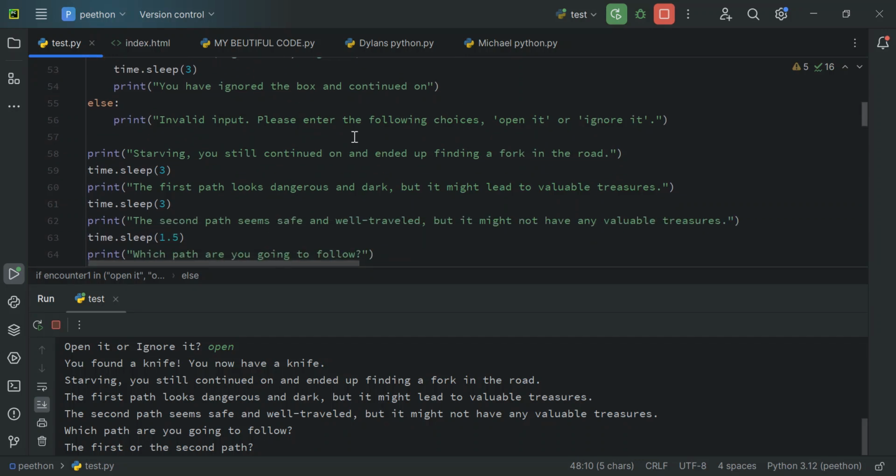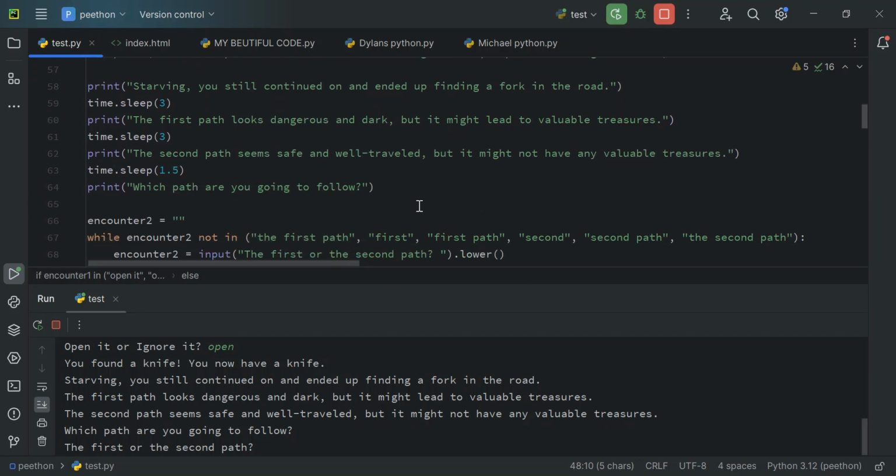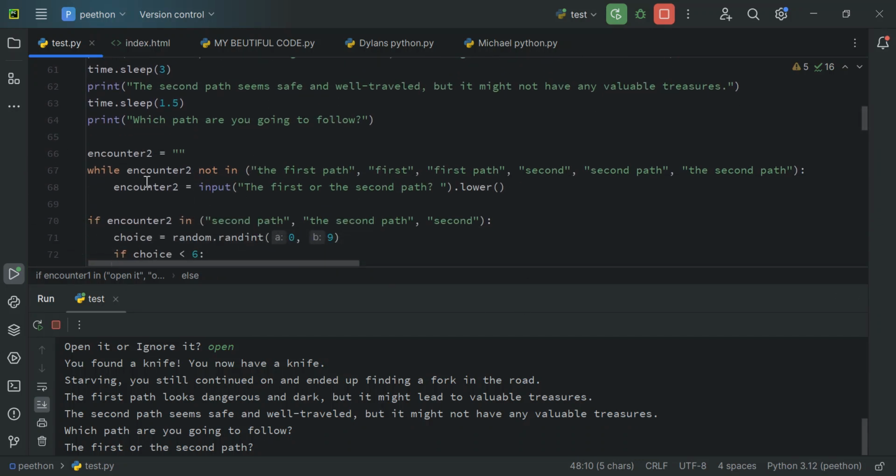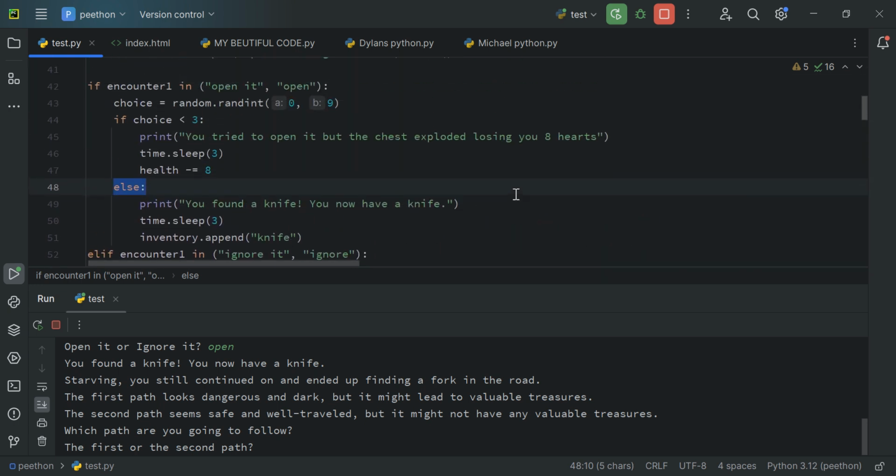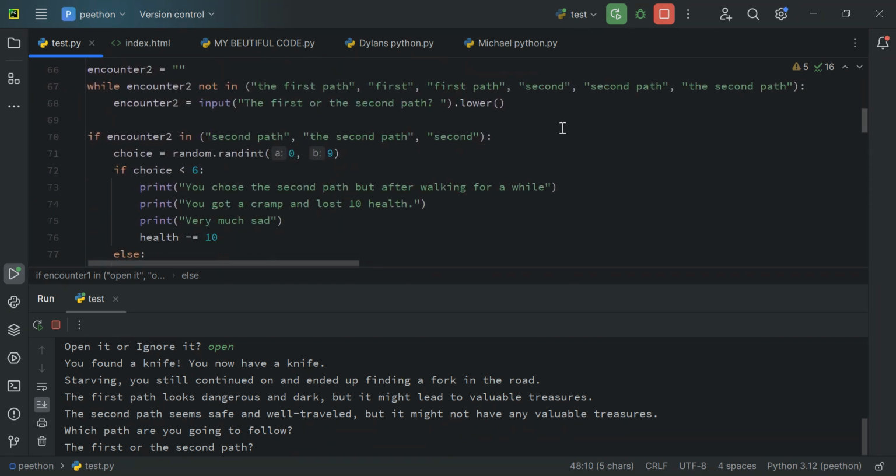Now this is a bunch of more text here around here and is encounter two. It's pretty much the same exact format, but oh, I forgot to mention that there's this lower here, dot lower. What this does is pretty much, as you can see here, I can make this in all caps or all small.